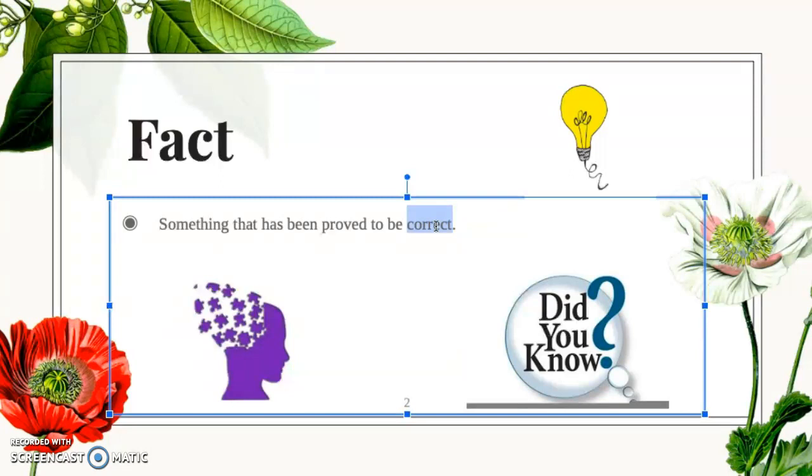For instance, an example could be, my name is Ayan and I am 25 years old. That's a fact. That's correct. That's my name and I am 25 years old.